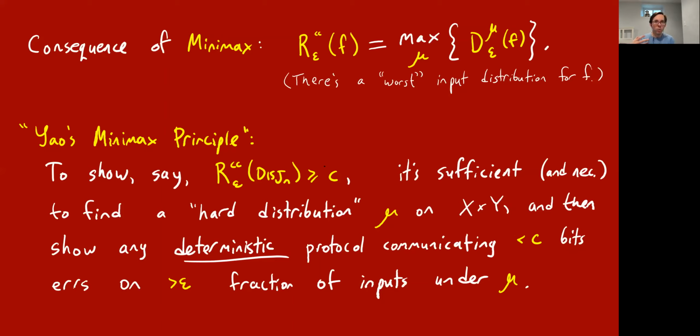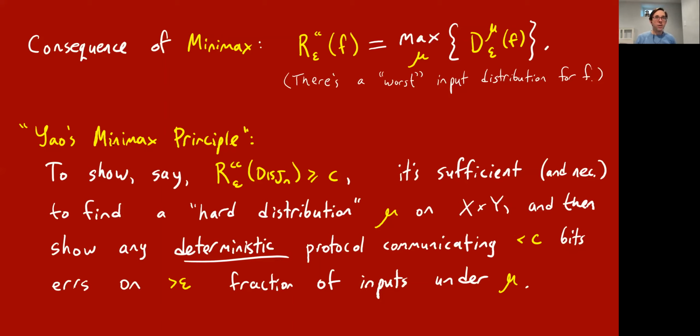And the reason we bring this up is because it's exactly the starting point you need to try to prove lower bounds on randomized communication complexity. We use it because it's much easier to reason about a fixed deterministic protocol, which we know is like a tree and a matrix partition and so forth, than it is to reason about randomized protocols.